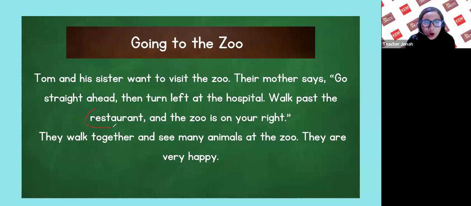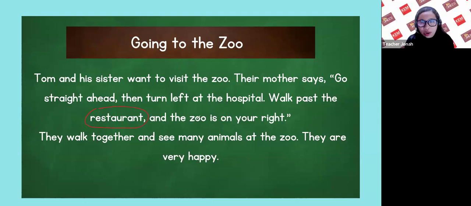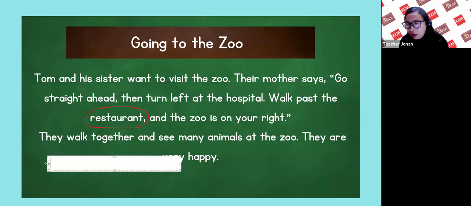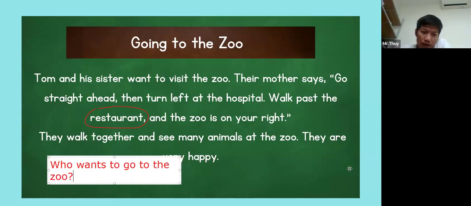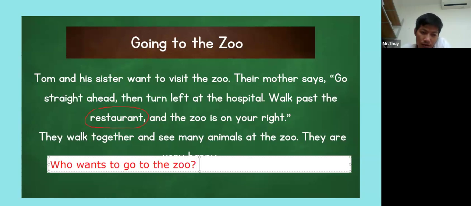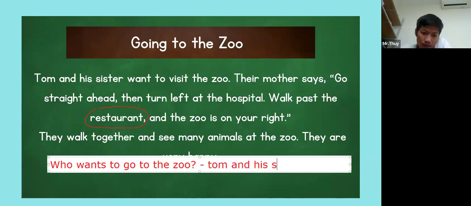Okay. Let's have the word restaurant. Restaurant. Restaurant. Very good. Question, Mr. Twe. Who wants to go to the zoo? Tom and his sister want to visit the zoo. Okay, Tom and his sister.